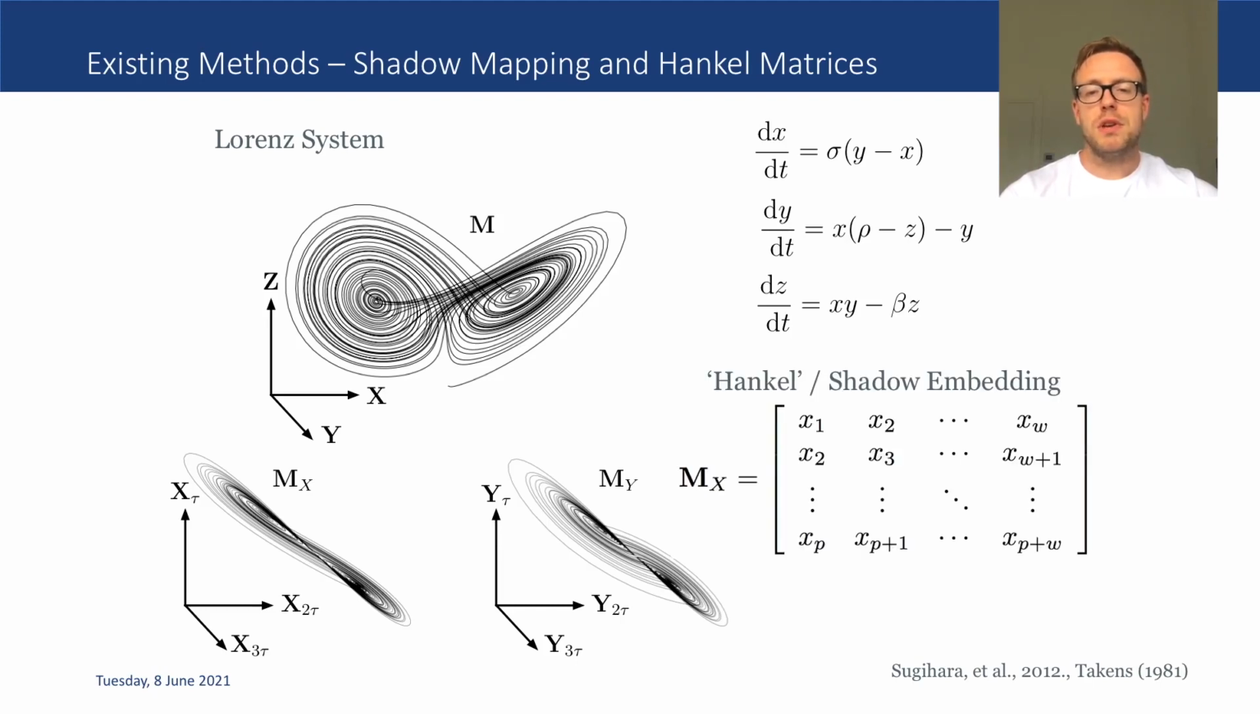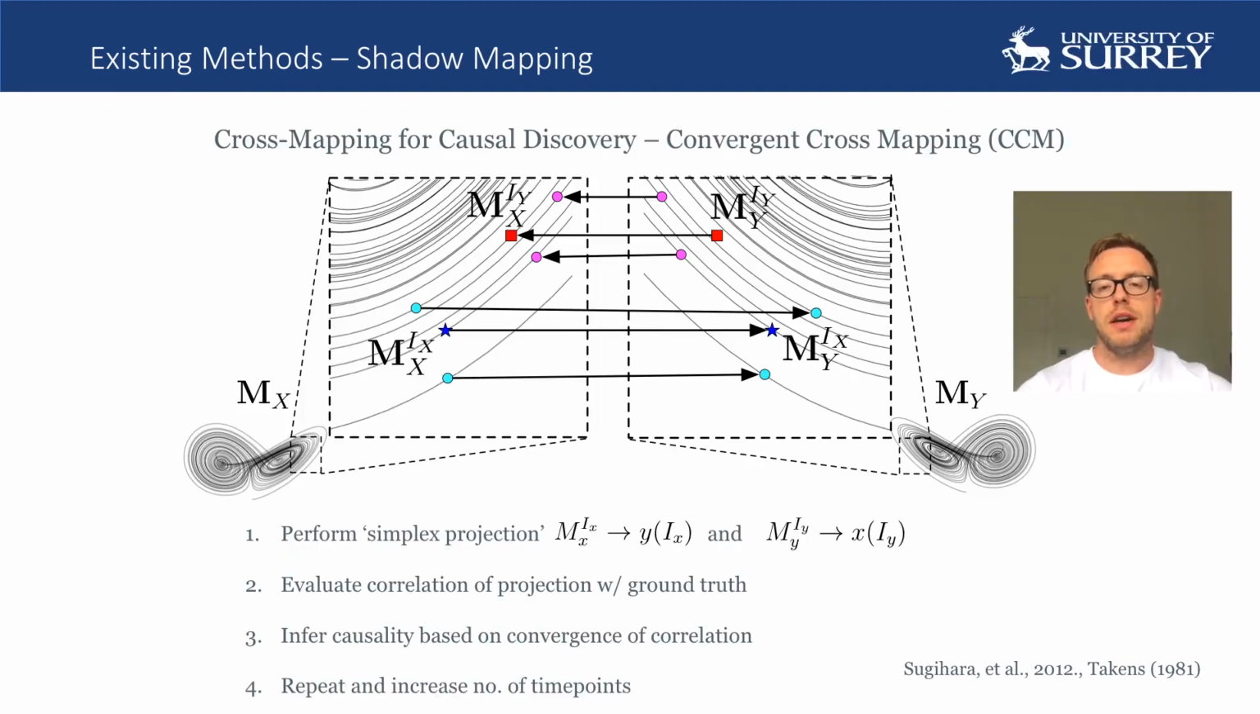This matrix takes a window of observations x over time and delays them multiple times, where the number of delays or lags is given by p. We denote the shadow manifold derived from observation x as Mx. The same thing can be done for y, yielding My. Once we have the manifolds for x and y, we can try to ascertain whether there are causal links between them. Sugihara et al.'s method from 2012 is known as convergent cross-mapping, or CCM, and forms the basis for our own work, which adapts it for use on video data.